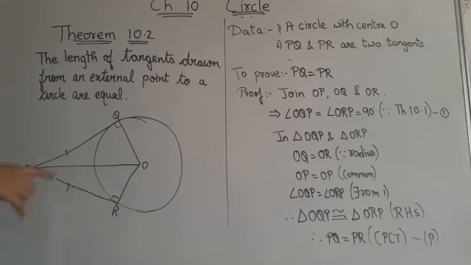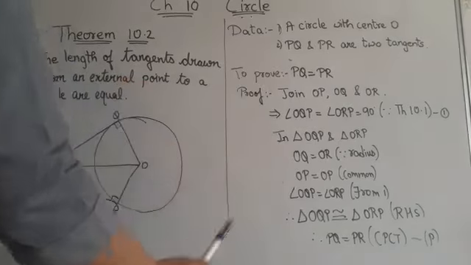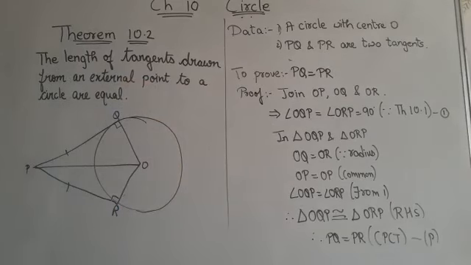Now next children, here you can see OQ and OR both will be the same because both are radii, and radii are always the same. That means OQ equals OR. So by RHS theorem, we can show that triangle POQ equals triangle POR. Now as these two triangles are congruent, that means PQ and PR will be the same by CPCT. CPCT means corresponding parts of congruent triangles. So like this we have proved that these two triangles are congruent.